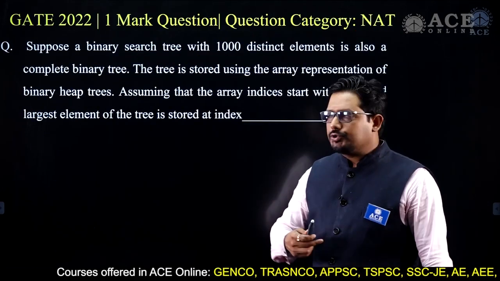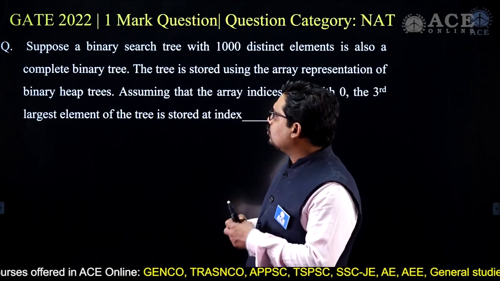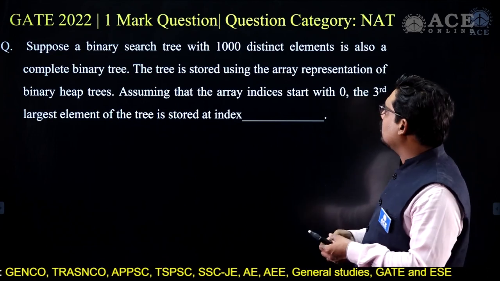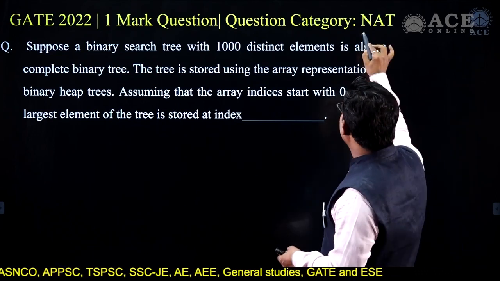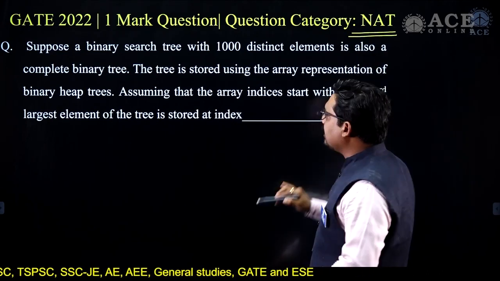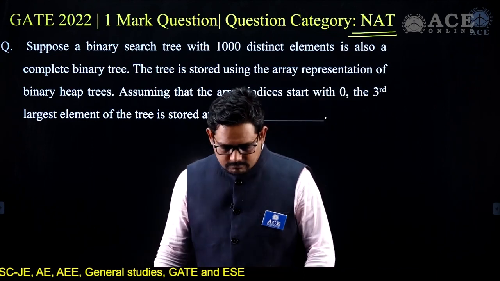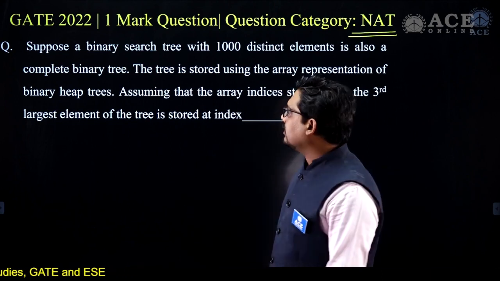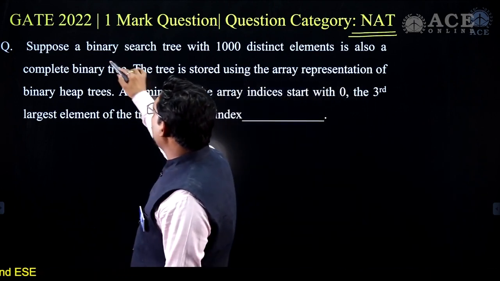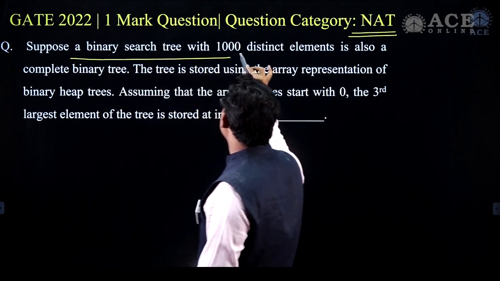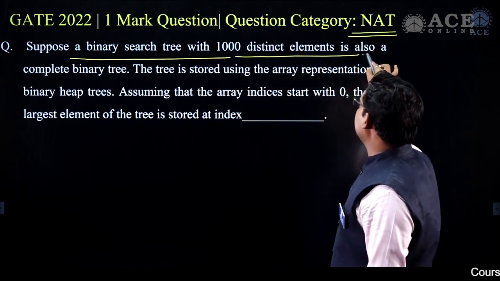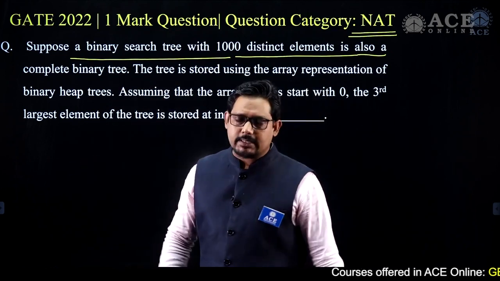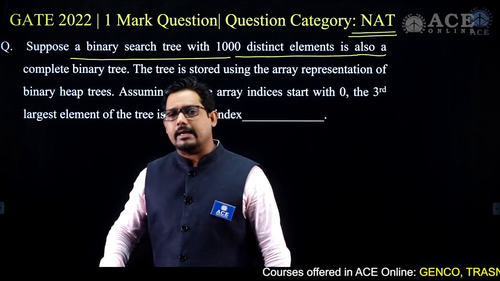Let's move to the next question. The next question is from GATE 2022 and it's a 1 mark question. The question category in this case is NAT, numeric answer type, and it says: suppose a binary search tree with 1000 distinct elements is also a complete binary tree, CBT.